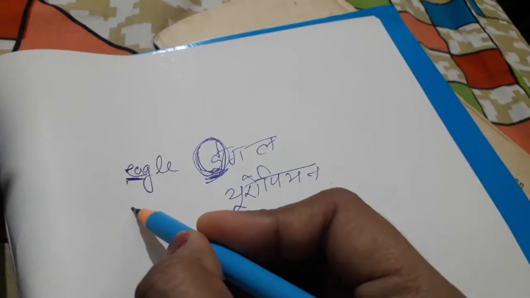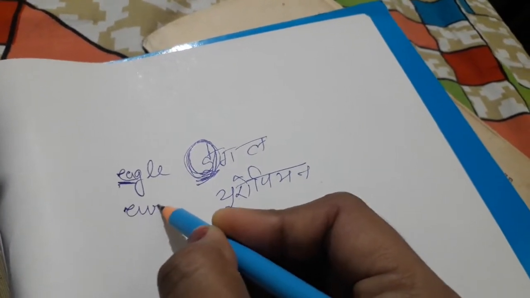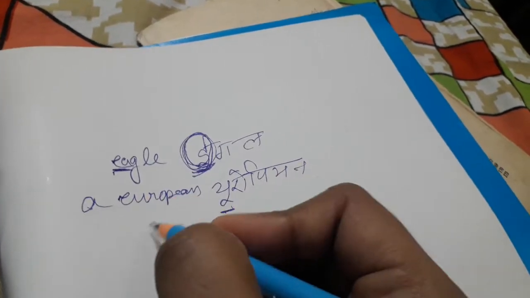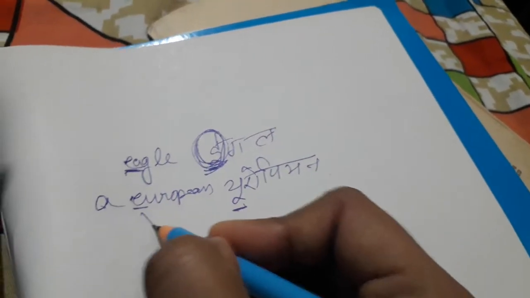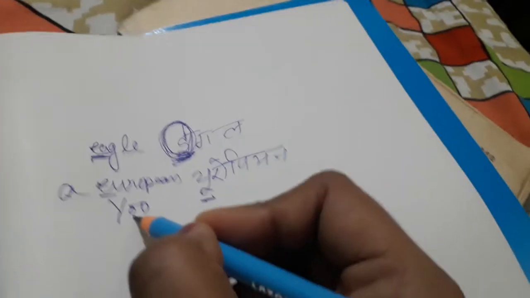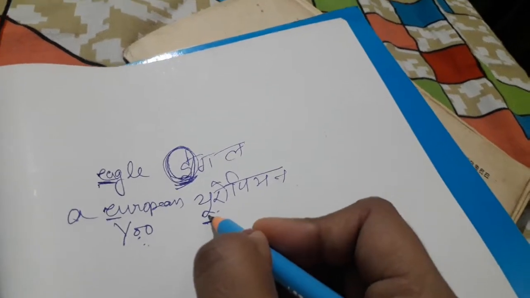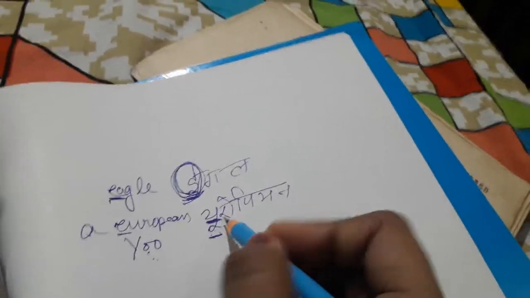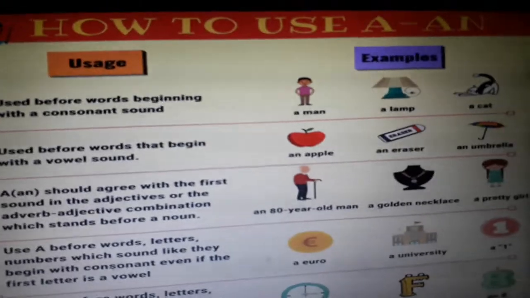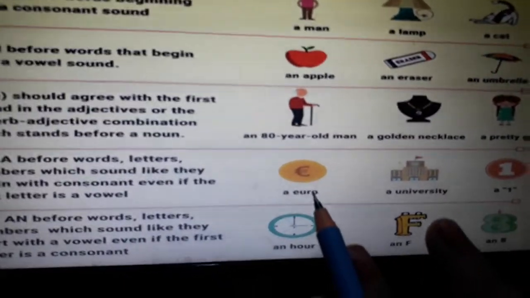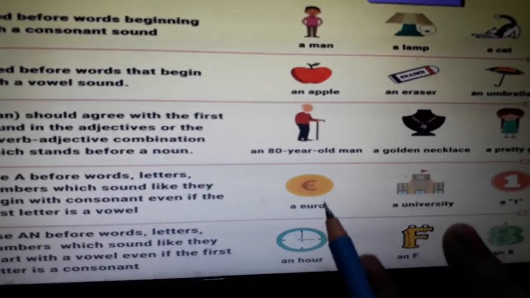But when we say European, we never say an European, we say a European. Why? Because the sound is that of Y, ya, European. The Y sound is known as Vyanjan, a consonant, in Hindi. So I hope it is very clear to you people. Understood that the sound is that of a consonant, not a vowel.